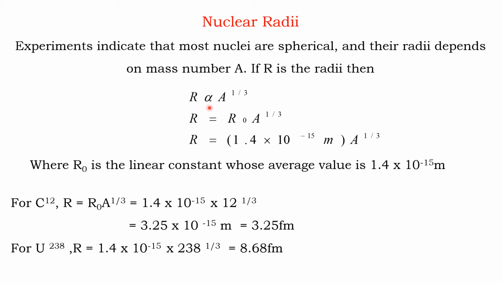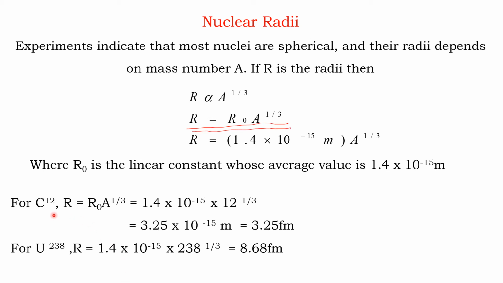Instead of the proportionality sign, we can use a constant, R0, which is a linear constant. Its value is 1.4 into 10 raised to minus 15 meter. Therefore, the radius of the nuclei is R equal to 1.4 into 10 raised to minus 15 into A raised to 1 by 3. This is the general expression for the radii of nuclei.